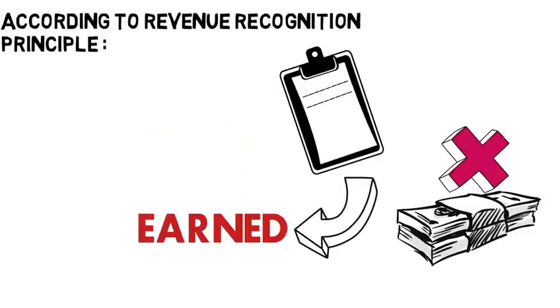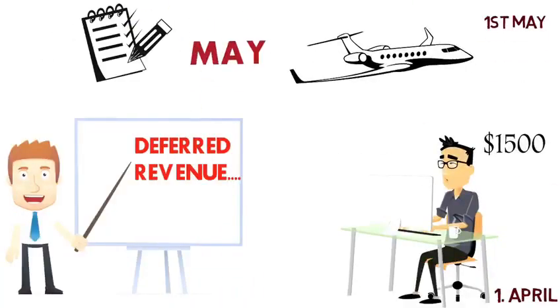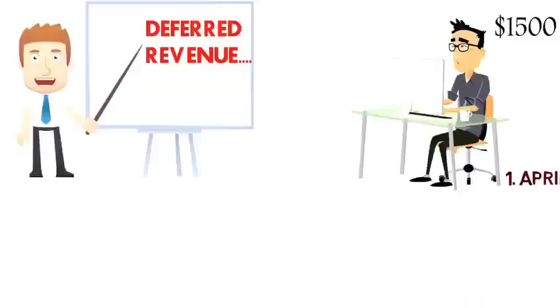Since the revenue recognition principle states that revenues are recorded from the sale of the service, not just when cash is received, the revenue is recorded in May, not April. This is because Fred consumed the airline service in May even though he paid in April.